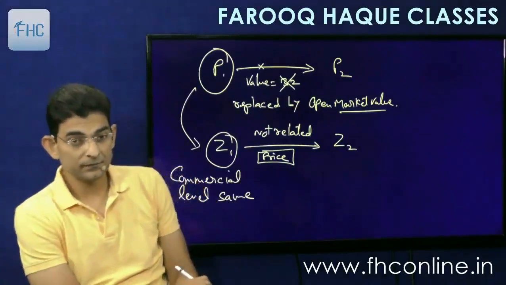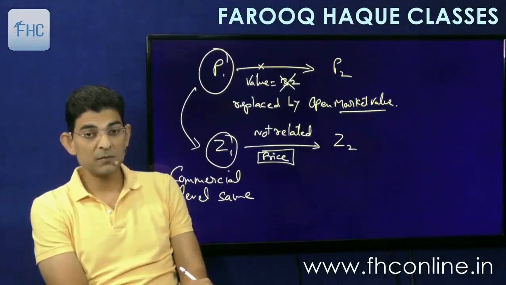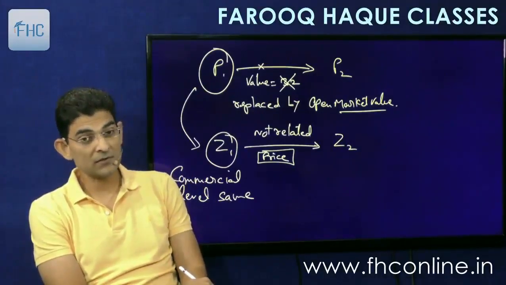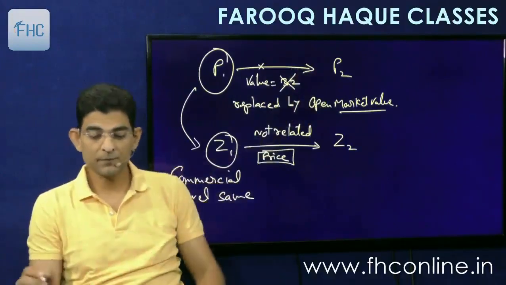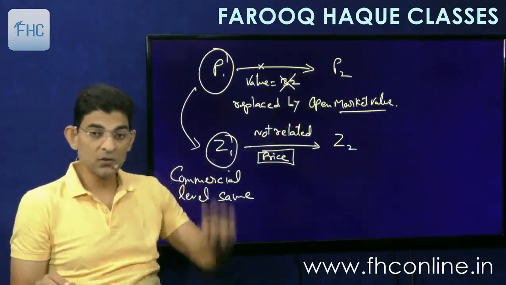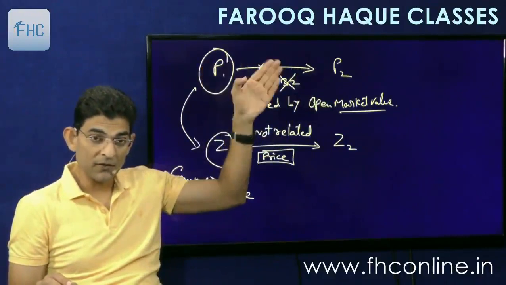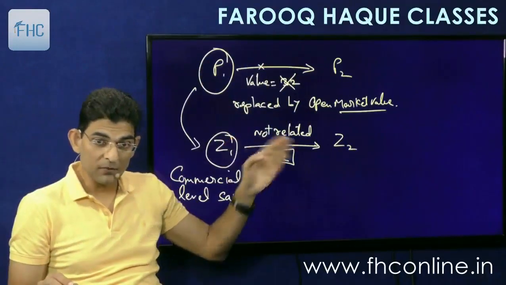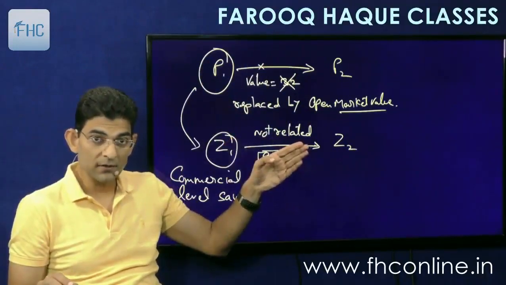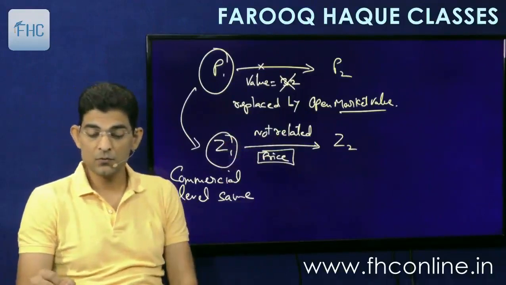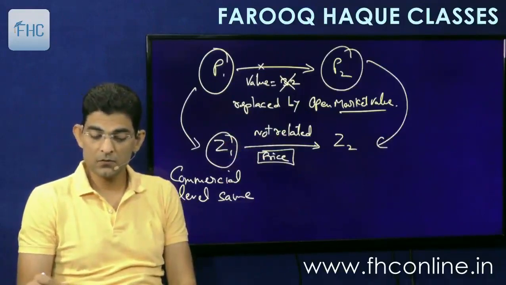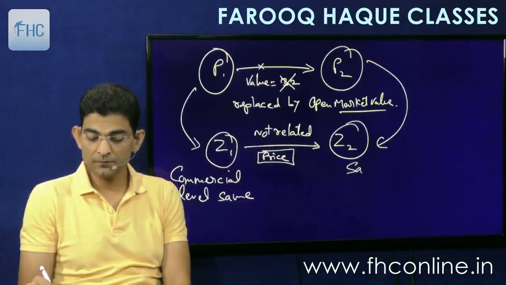Okay, they should be at the same commercial level, not at different commercial levels. And similarly these two people. So this whole transaction is happening from manufacturer to dealer, so this should also happen from manufacturer to dealer. So these two people again should be at the same commercial level.